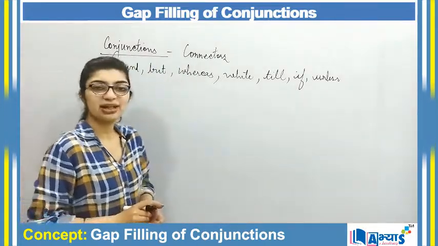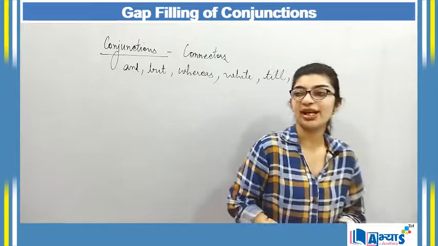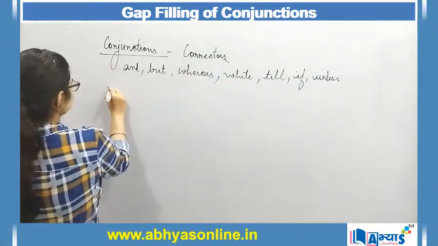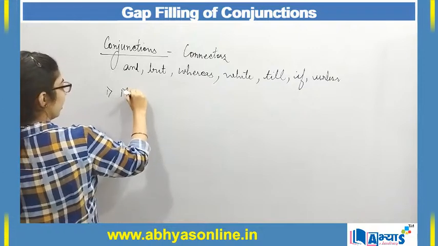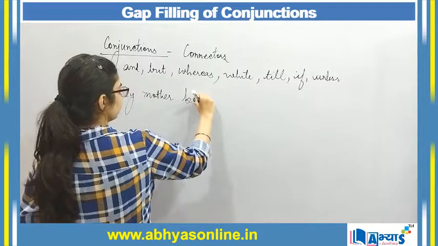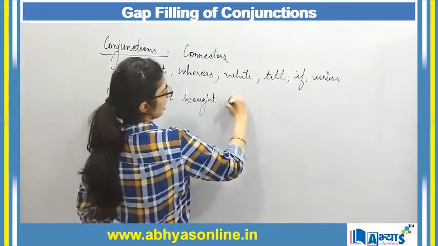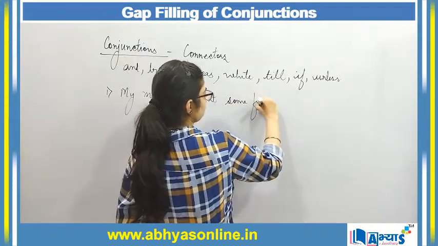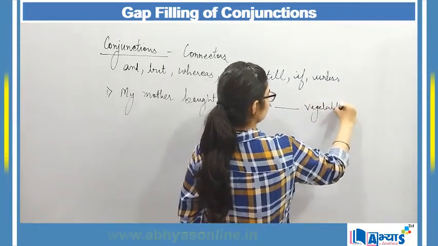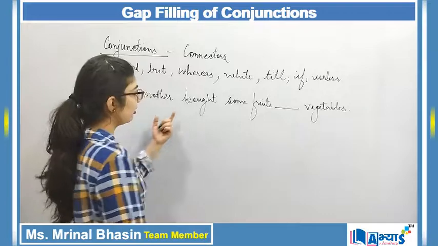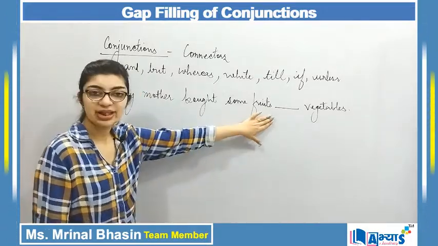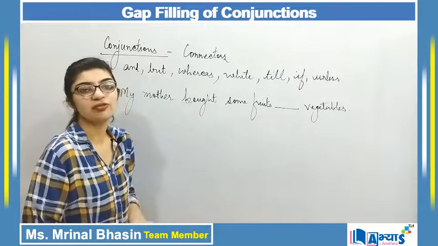Now let us understand gap filling through examples. The first example is: my mother bought some fruits dash vegetables. Now I have to complete the gap over here by making use of conjunctions.